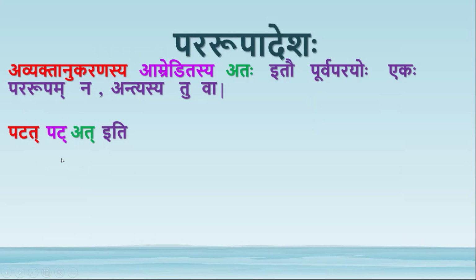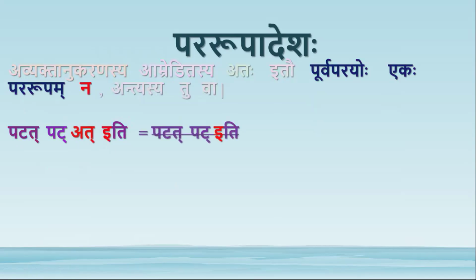By the previous sutra, there should be pararupa, at plus e should become e, whenever it is followed by iti, but this sutra blocks that. There will not be pararupa. Purva parayoho ekaha pararupam na bhavati. Patat pat at iti, in this situation, there will not be pararupa.